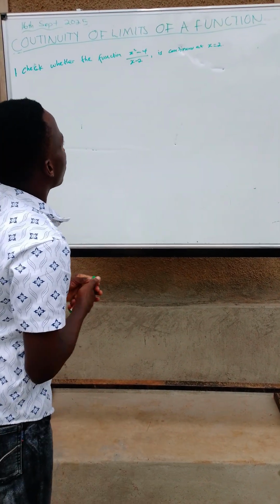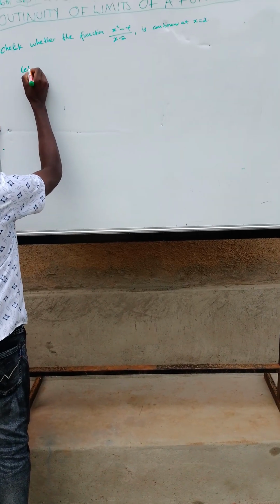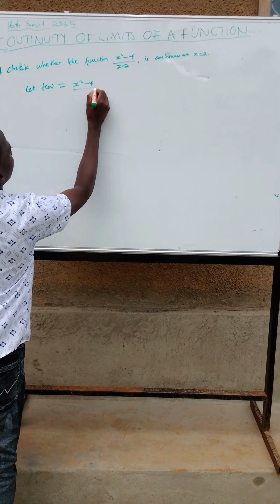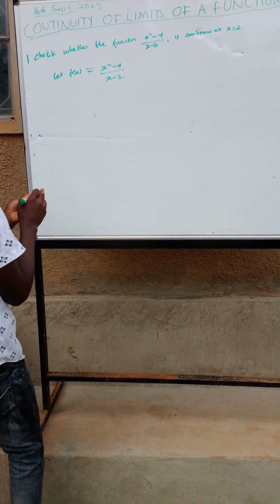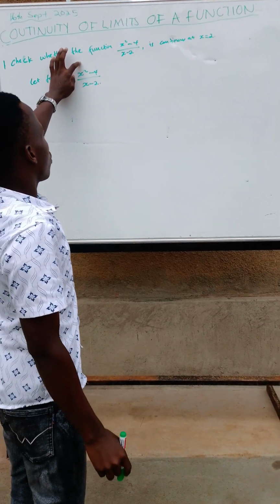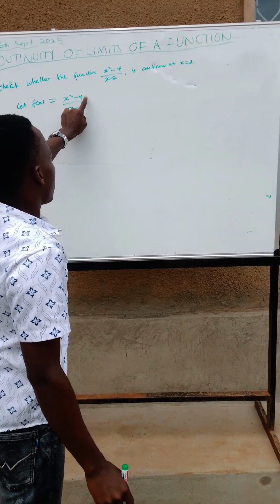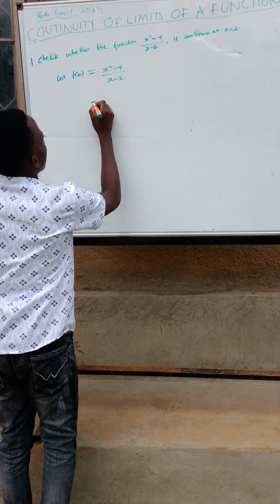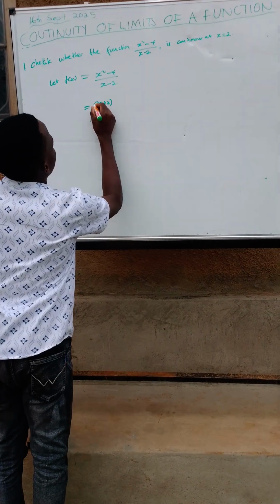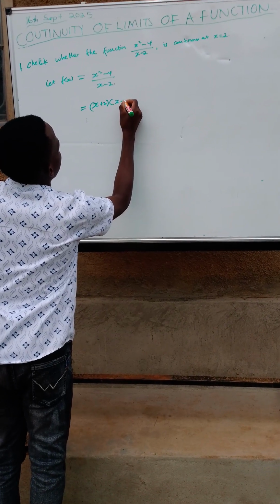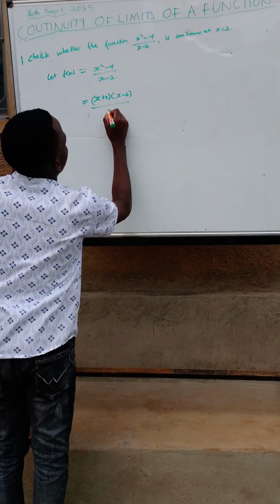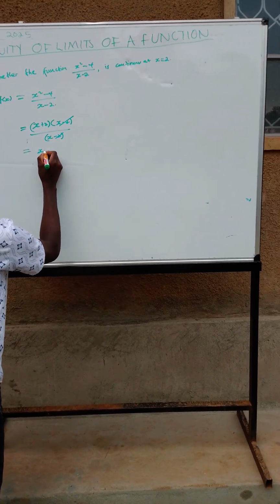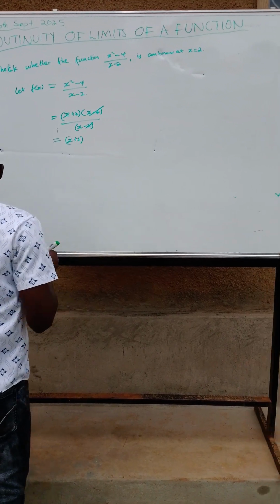Then if we look at our function, let f of x equal x squared minus 4 over x minus 2. If we try to factorize x squared minus 4, we come up with x plus 2 times x minus 2 over x minus 2. With further simplifying, we get x plus 2.